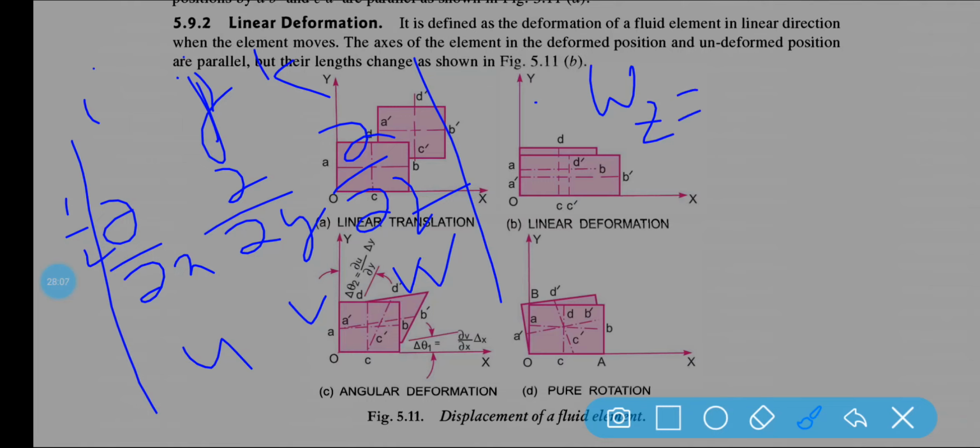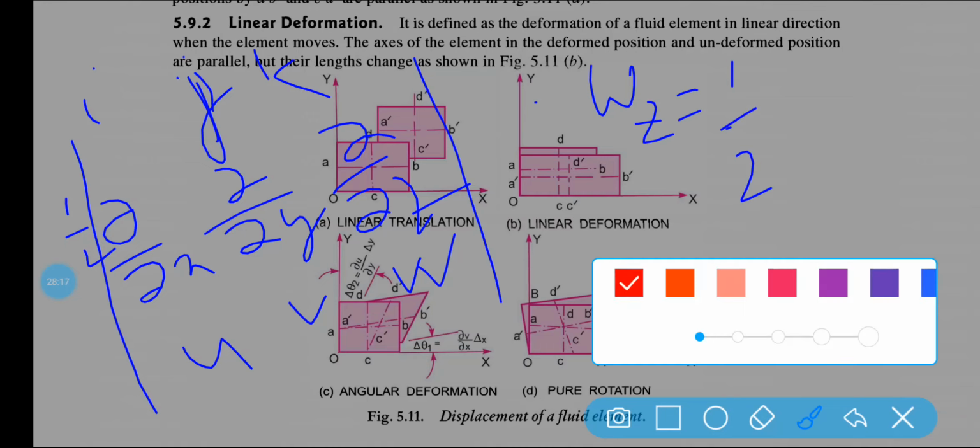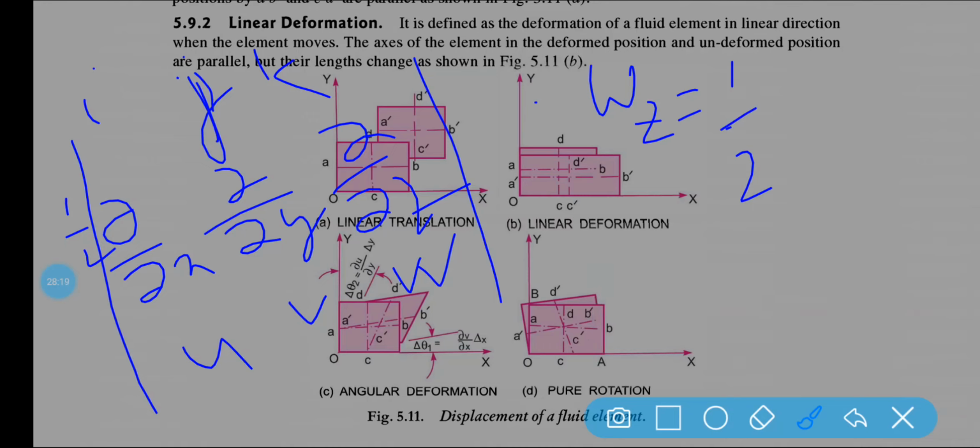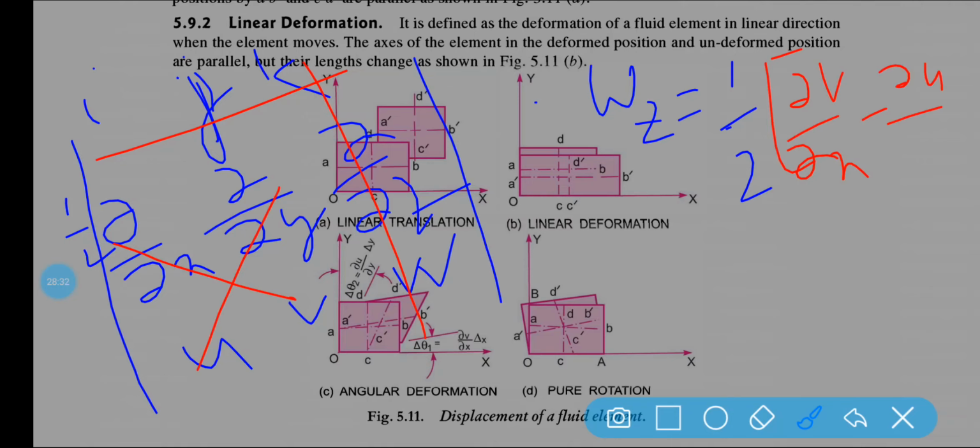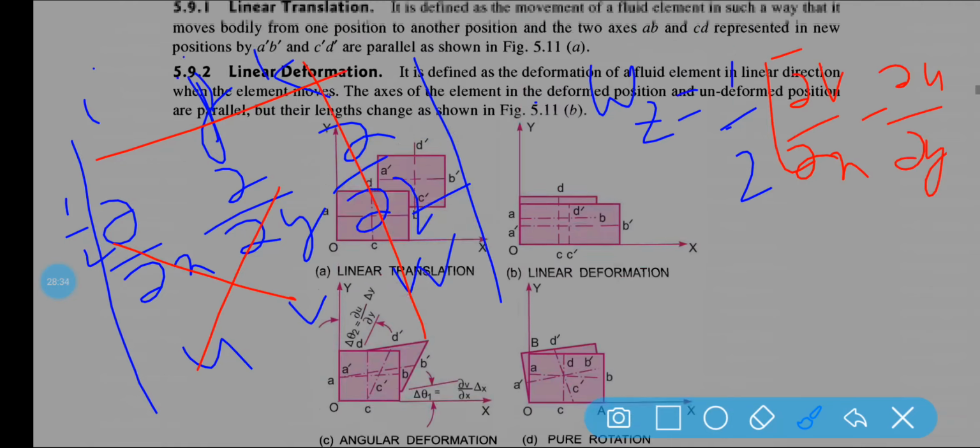So omega z is equal to half into, with this part and this part eliminated, del v by del x minus del u by del y.